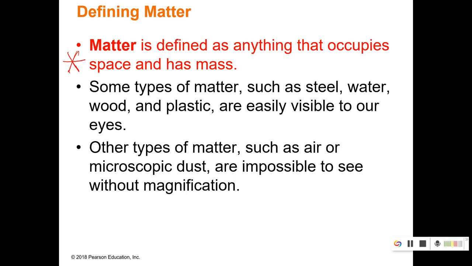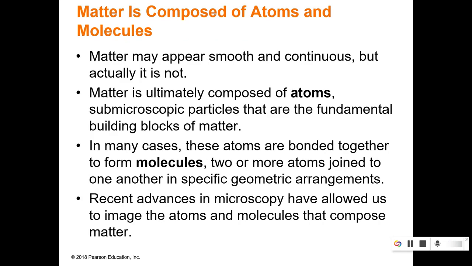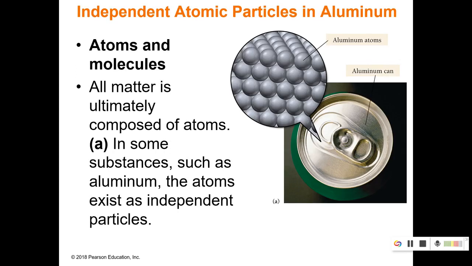So even things you cannot see, like dust, or let's say dust mites even, or even molecules, those are still matter. Just because you cannot see them without magnification doesn't mean they're not matter. So matter is composed of atoms, which we're going to start talking about this chapter. We're also going to encounter some molecules this chapter. So as far as atoms and molecules go, all matter is composed of atoms.